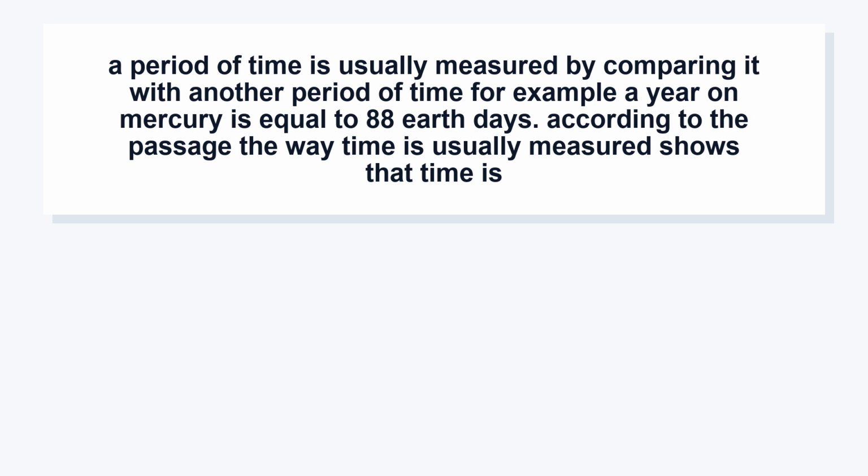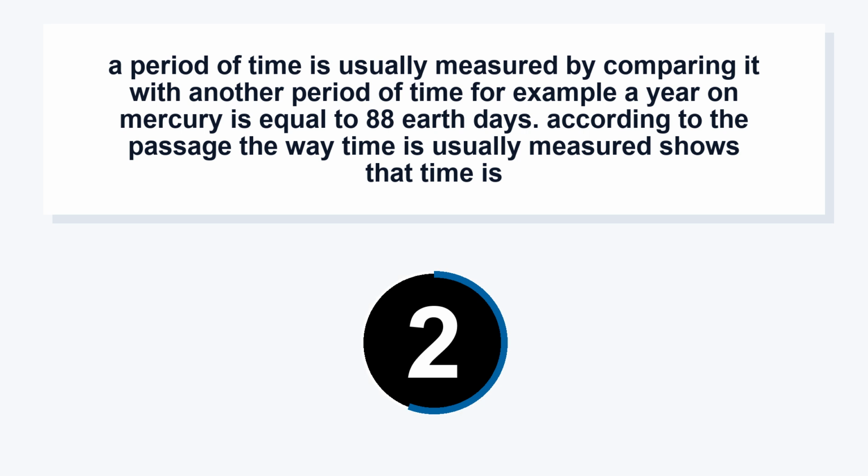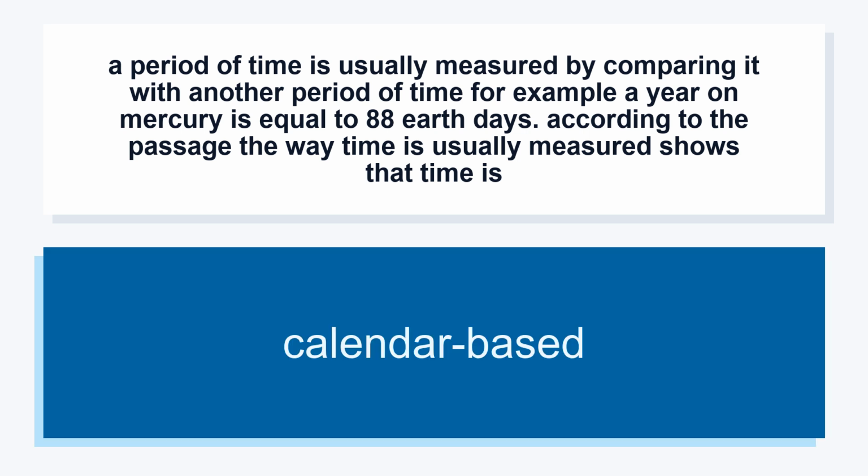A period of time is usually measured by comparing it with another period of time. For example, a year on Mercury is equal to 88 Earth days. According to the passage, the way time is usually measured shows that time is calendar-based.